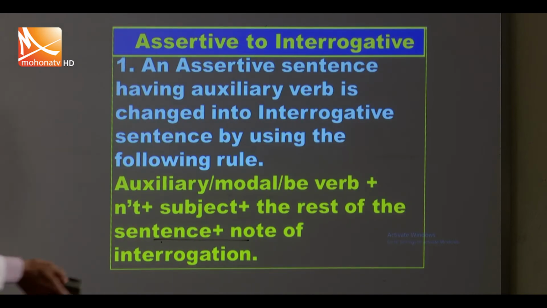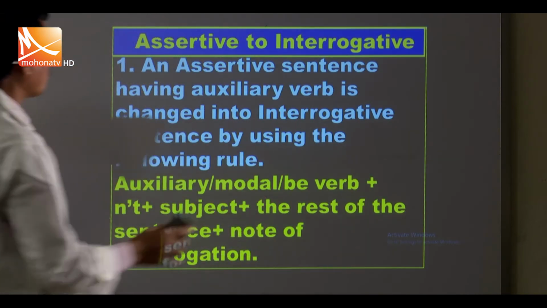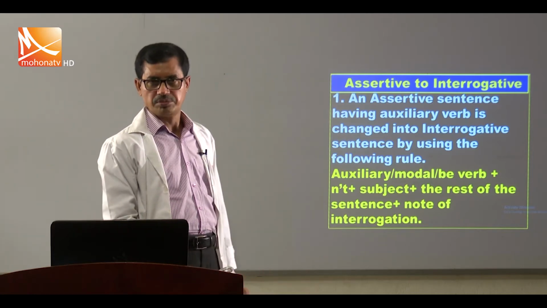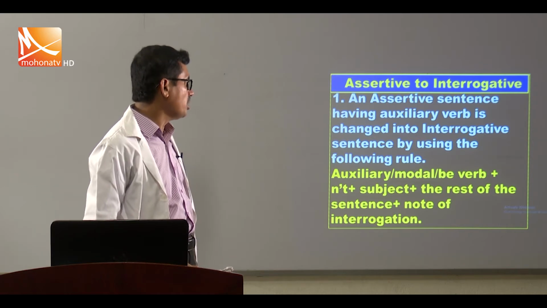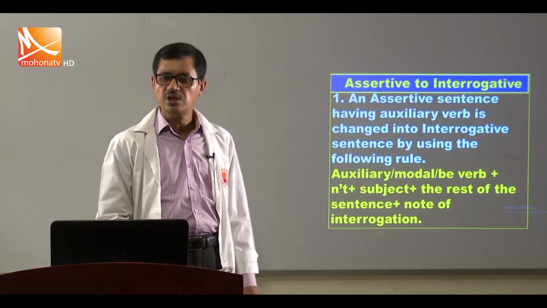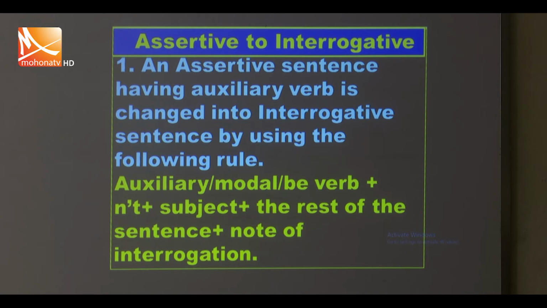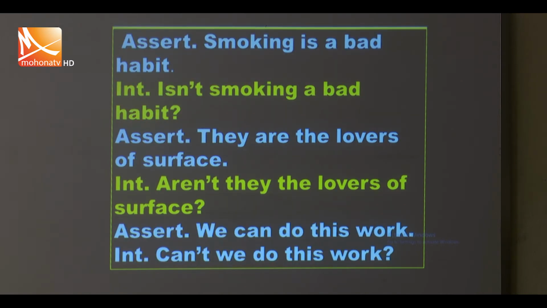Now we are going to discuss how to transform assertive to interrogative. An assertive sentence having an auxiliary verb is changed into interrogative by using the following rule: auxiliary or modal verb or be verb plus n't, the contracted form of not, plus subject plus the rest of the sentence plus note of interrogation. Smoking is a bad habit. Isn't smoking a bad habit?